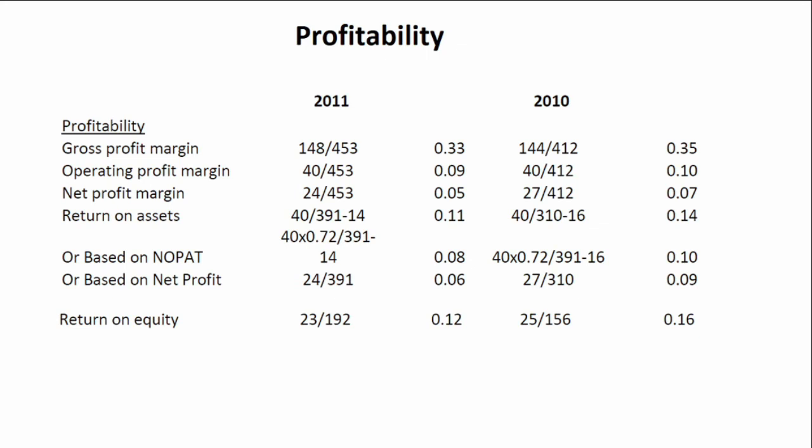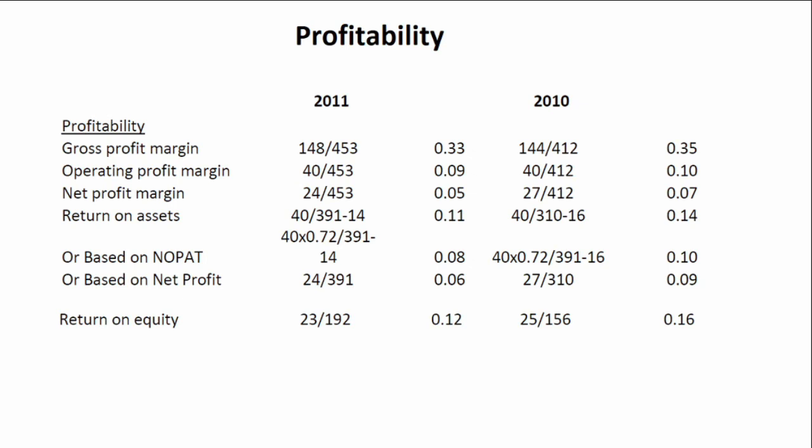The return on equity has also dropped from 16% to 12%. So in 2010, we had a return on equity of 16%, whereas in 2011, our return on equity was only 12%. What could the reason be for this?